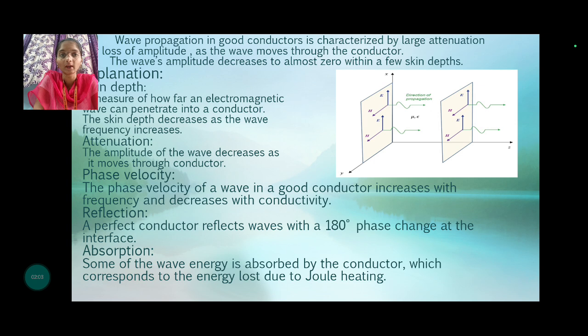Let us know what is meant by reflection. A perfect conductor reflects the wave with a 180 degrees phase change at the interface. Absorption: some of the wave energy is absorbed by the conductor, which corresponds to the energy lost due to Joule heating.